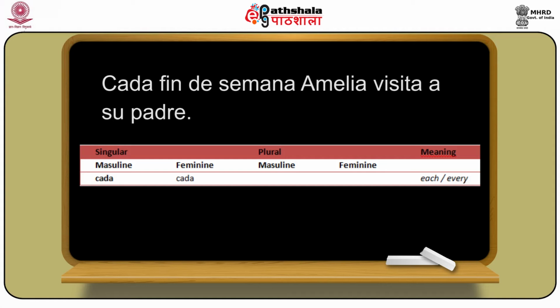So cada means each or every. For example, if I say every weekend Amelie visits her father, it can be said as cada fin de semana Amelie visita a su padre. So cada fin de semana can mean each weekend or every weekend.